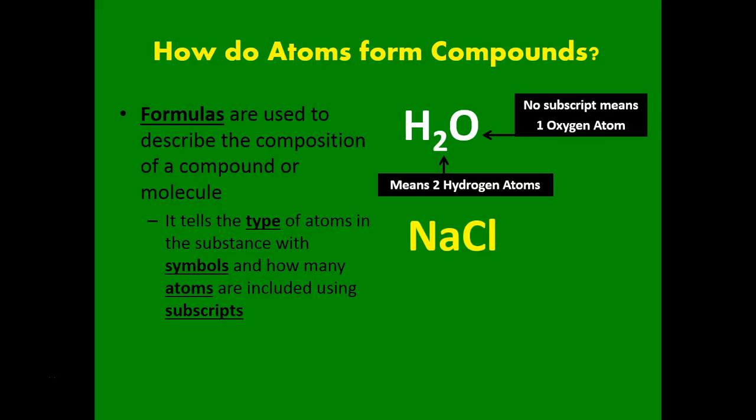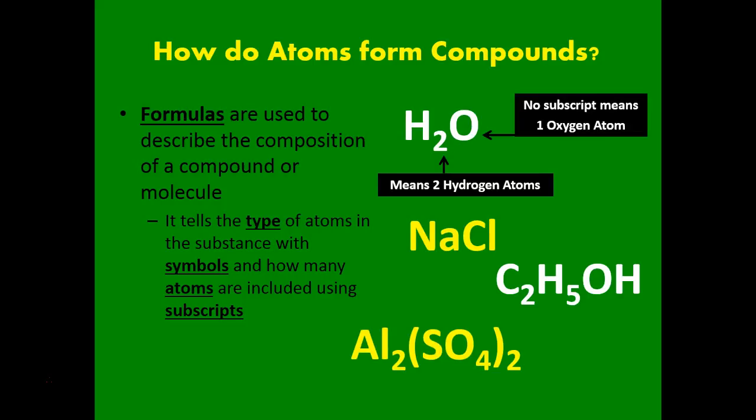NaCl, that's 1 sodium and 1 chlorine. C2H5OH, this one's a little bit tricky. There's 2 carbons, and then there actually end up being 6 hydrogens. There's the 5 hydrogens listed at the beginning, but then there's another hydrogen at the end. The reason they write it this way is because this is a substance called ethanol, and alcohols often end with OH to show that they're alcohols. So we have a total of 6 hydrogens, 5 at the beginning and then that 1 other one at the end. And then we have just 1 oxygen because it does not have a subscript on the oxygen.